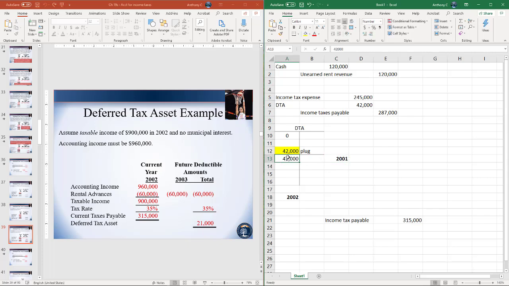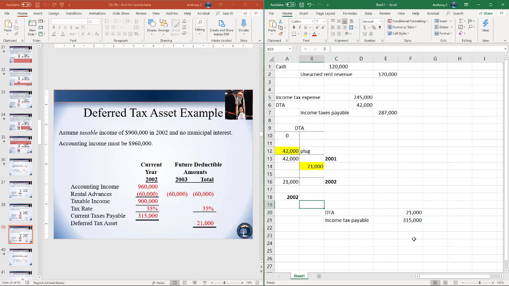So at the end of 2001, we had a $42,000 balance. Now at the end of 2002, we would like a $21,000 balance. So we'll make another plug here to get from a $42,000 debit balance to an ending balance of $21,000 in debit. We would have to credit our DTA for $21,000. So we'll do the same thing here. We're going to make a credit in our journal entry for $21,000.